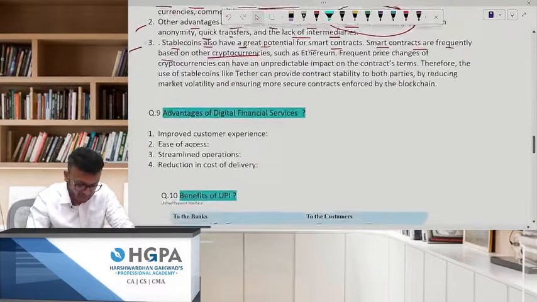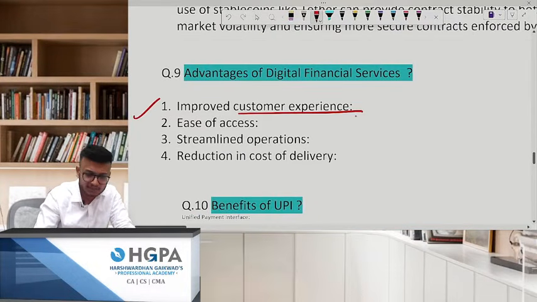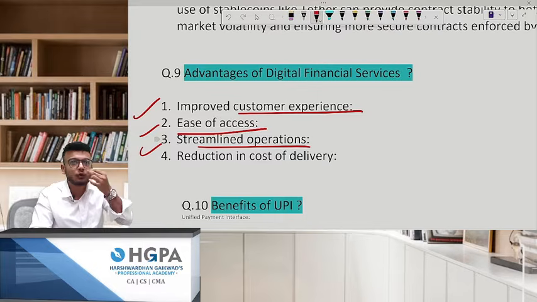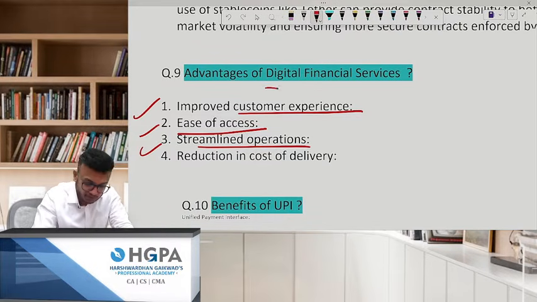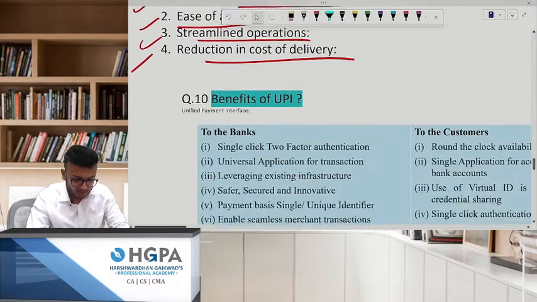Next, advantages of digital financial services. Pay attention, please. What is the advantage? Improved customer service, which you are getting. Ease of access 24/7. Streamlined operation, which is very streamlined. Boss, if you want to book a cab, you can book it. You want to eat, you can do it. This is very streamlined because of digital financial services. And reduction in cost of delivery. That is there.